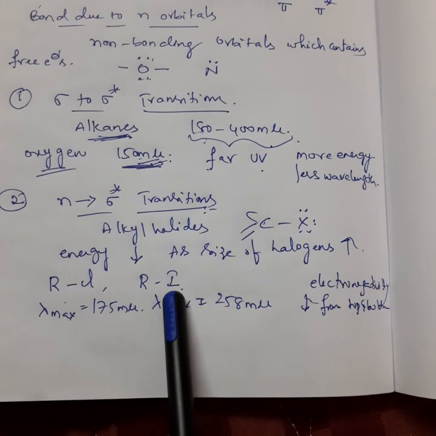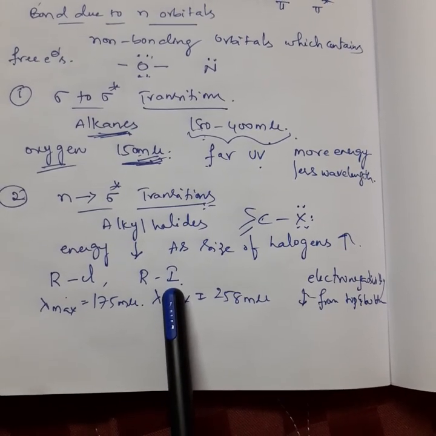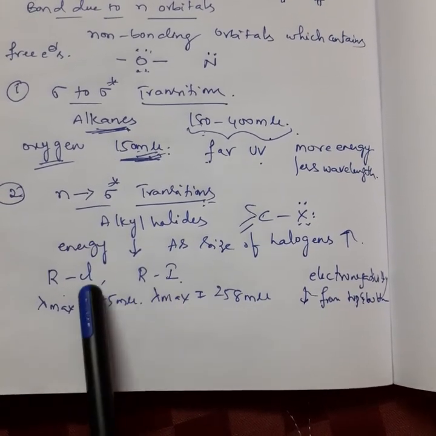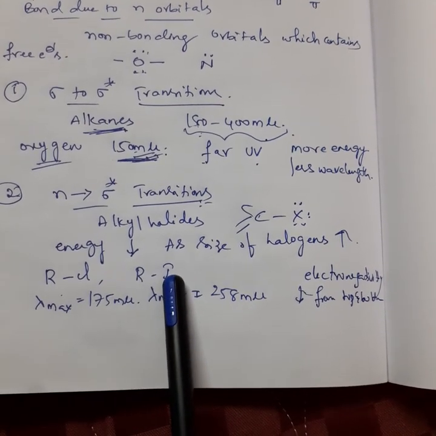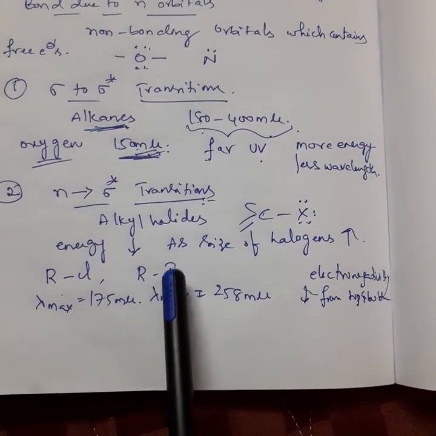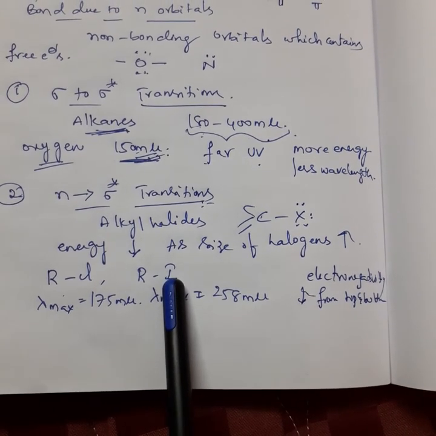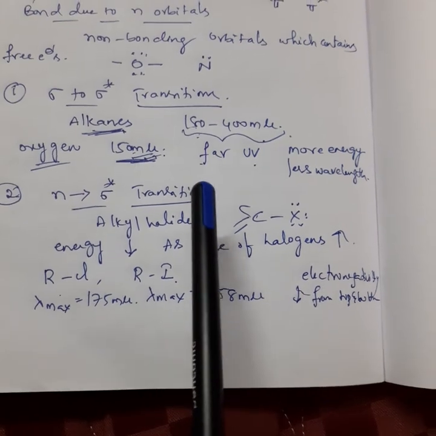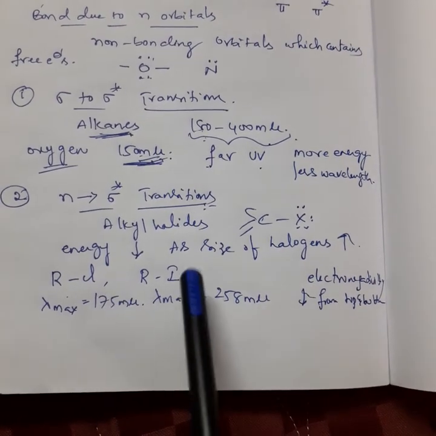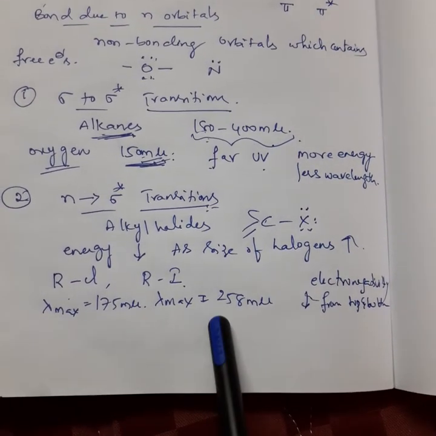Compared to chlorine, iodine is less electronegative. So compared to chlorine, here the electrons are more free. By supplying a little amount of energy, electrons can easily jump from non-bonding to sigma star. So depending upon the electronegativity values, the lambda max values will change.